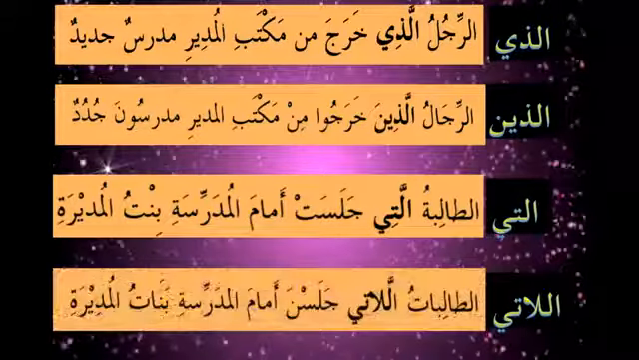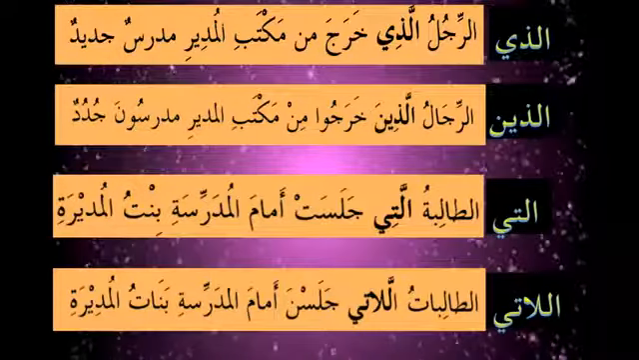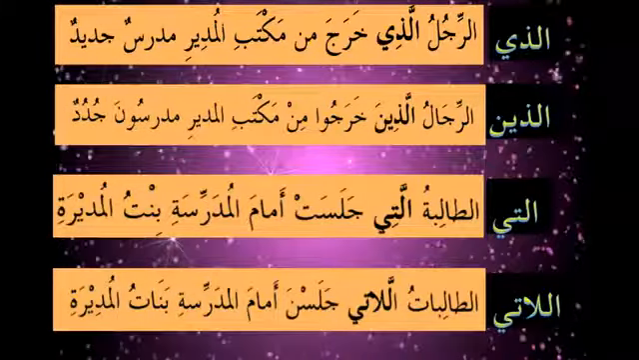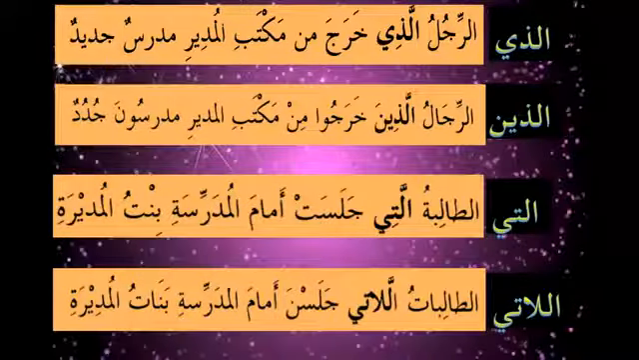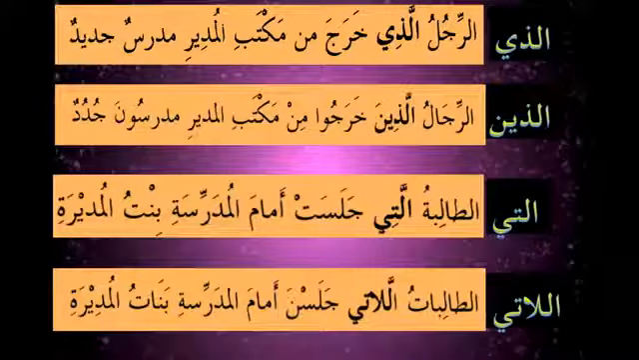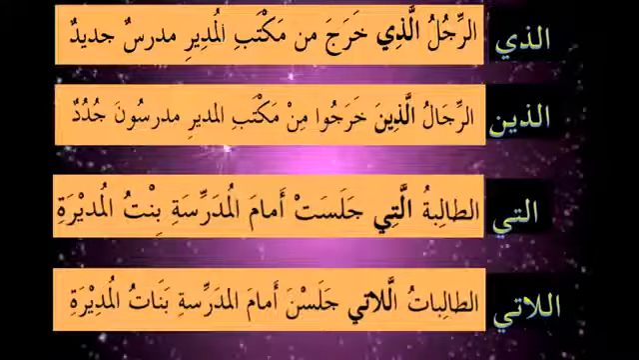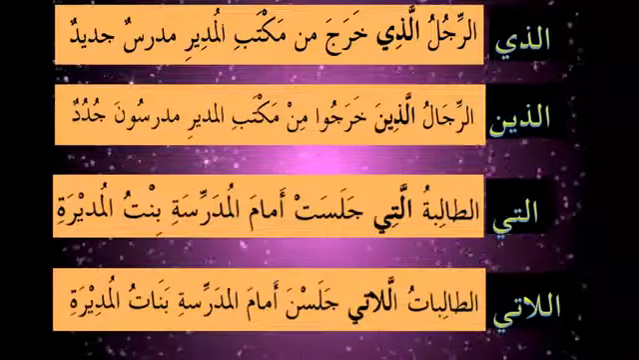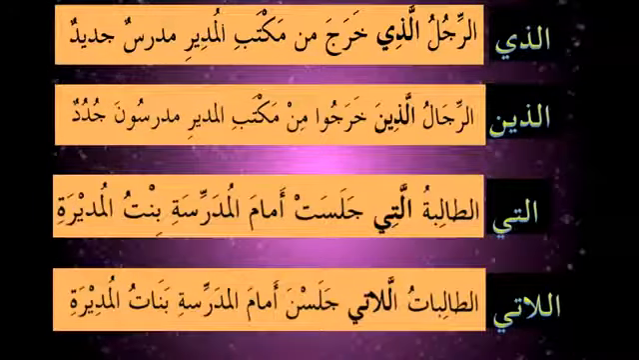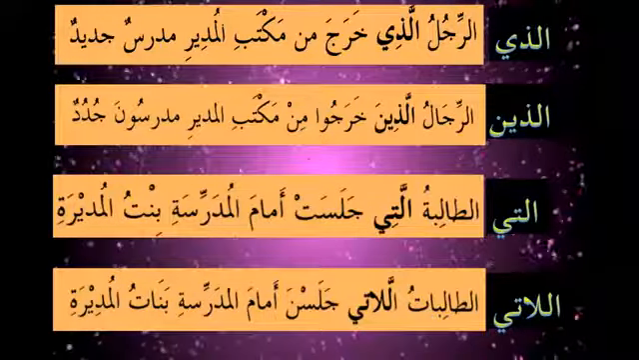If you want to use the jam'u form of mu'annath, at-talibatu, what do we use? Allati. At-talibatu allati. So we have alladhina for mudhakkar and allati for mu'annath. Allati jalasna, the word means those who sat. Here na represents hunna, and it refers back to allati.